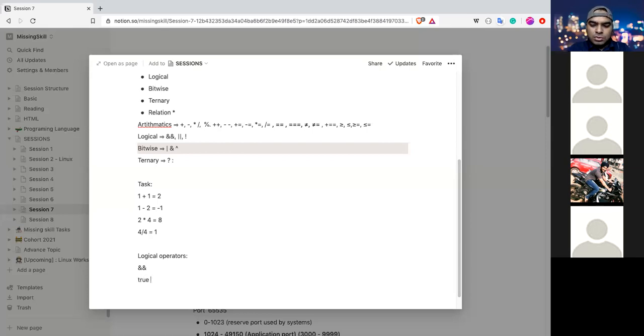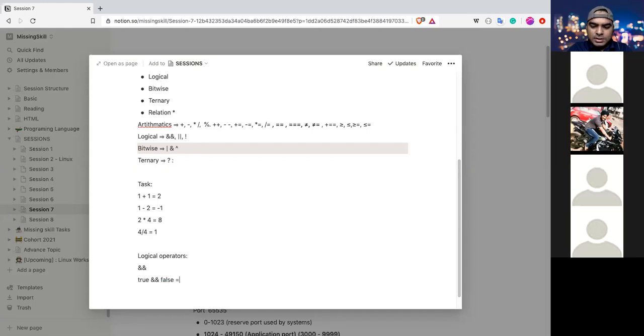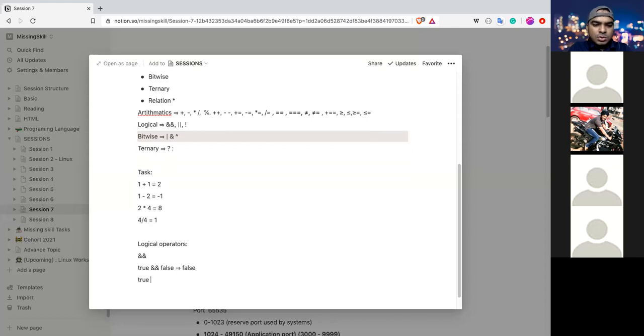So if it is true and false, what will be the output? False, right? So you know it. Then again, false and false, output false.